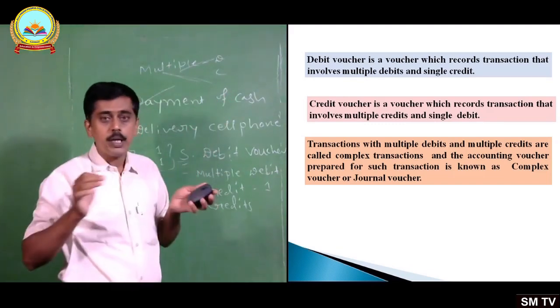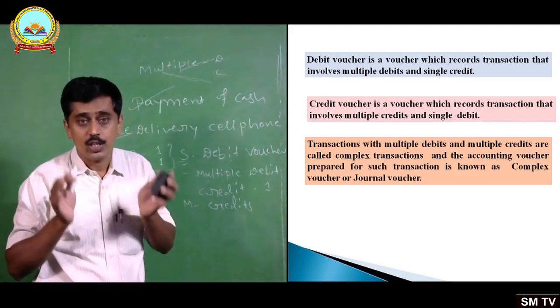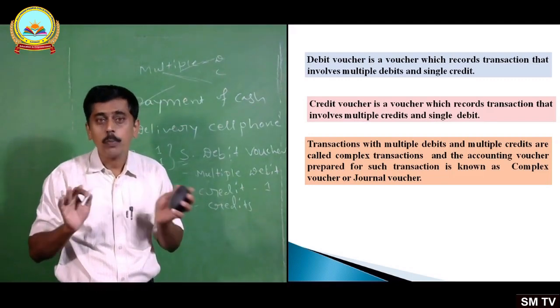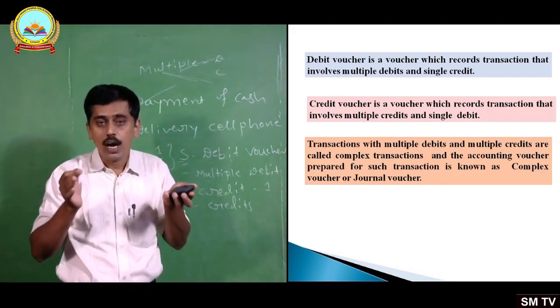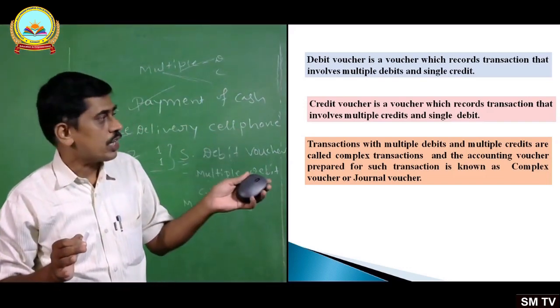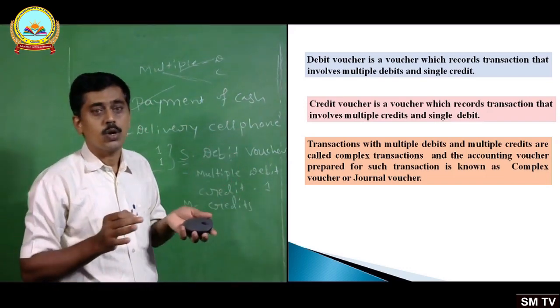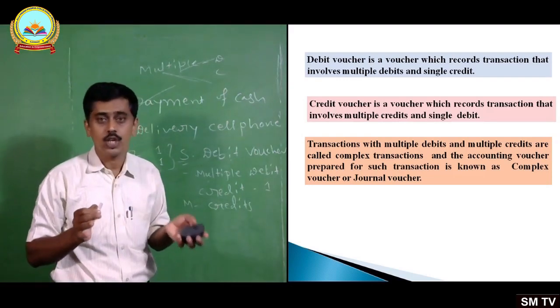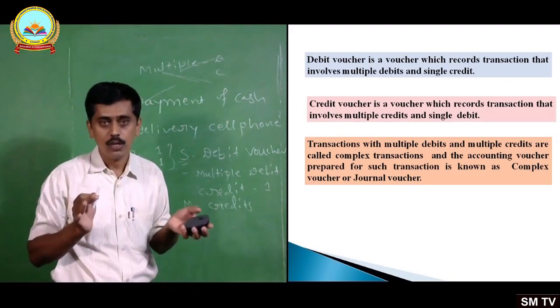When there are multiple debits and multiple credits, such transactions are called complex transactions, and the accounting voucher prepared for recording such a transaction is known as a complex voucher or journal voucher.